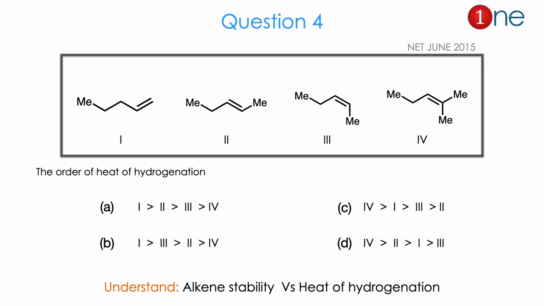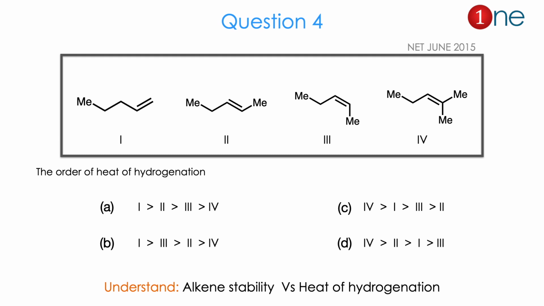Then question number 4. They have given a variety of alkenes: the terminal alkene, the middle alkene with methyl substitution, the cis alkene, the trans alkene, and the cis alkene with more substitution. So there are four different compounds with alkenes. Here they are asking the order of heat of hydrogenation. They are asking about the reduction possibility: which one will have higher, which one will have lower.